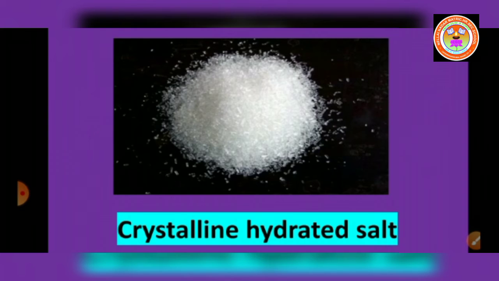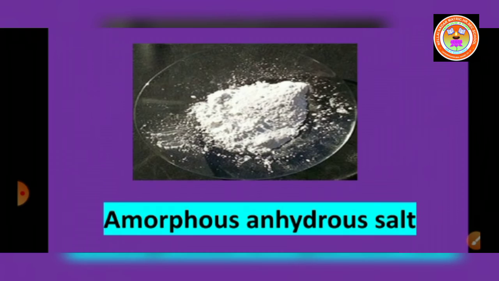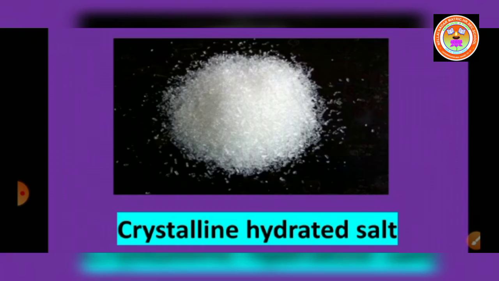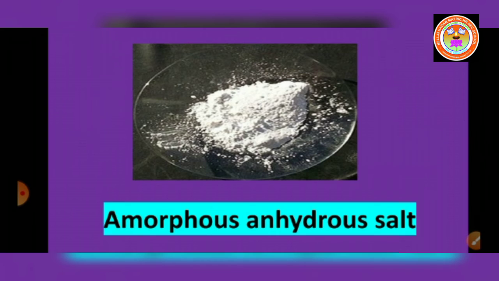This is the hydrated salt of magnesium sulfate, which is crystalline in nature. This one is anhydrous magnesium sulfate. This is amorphous in nature. Amorphous means powder form. If you add a few drops of water or allow it to cool, the colorless anhydrous salt again turns back into crystalline hydrated salt.